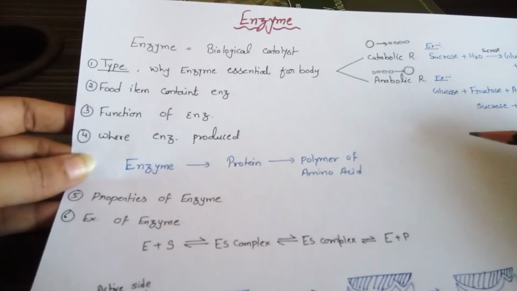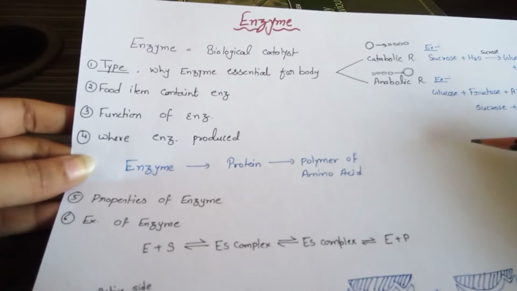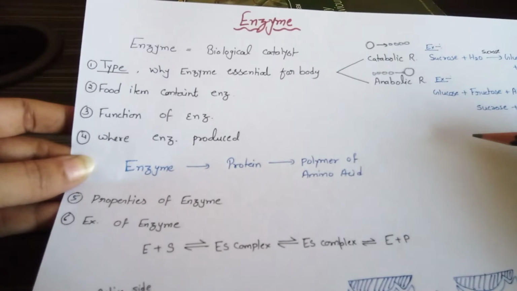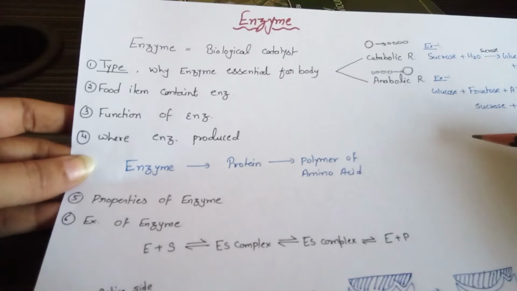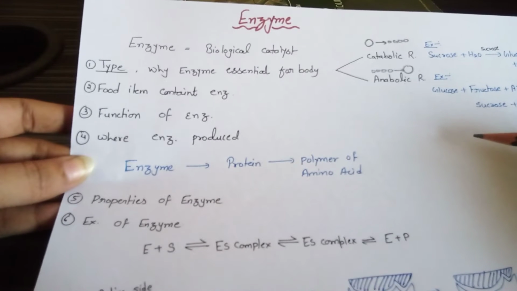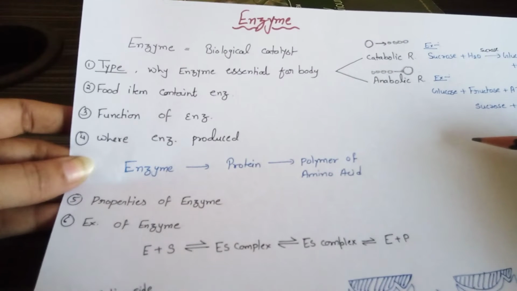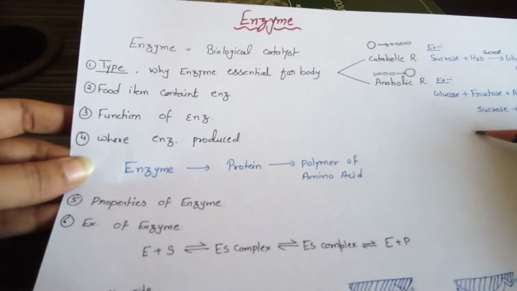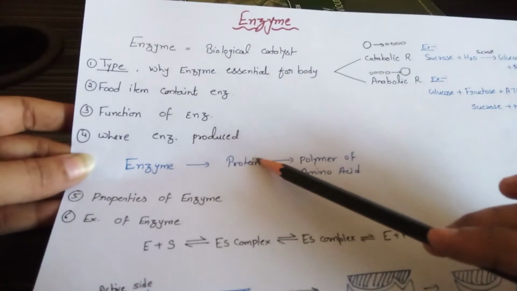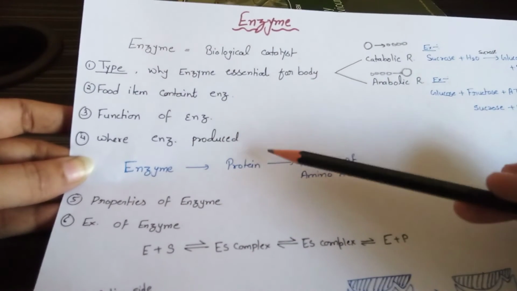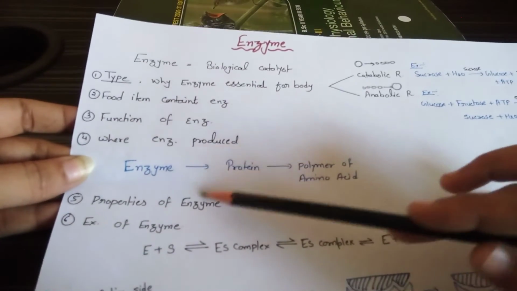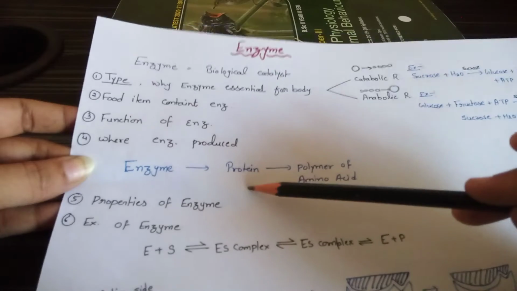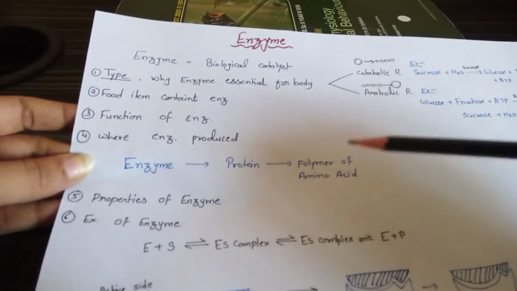Food contains natural digestive enzymes, like papaya, pineapple, mangoes, banana, etc. Adding any of these foods to your diet may promote your digestion and better gut health. And where is enzyme produced? Mostly from the pancreas, stomach and small intestine. So briefly, enzyme is a protein and protein is a polymer of amino acids.